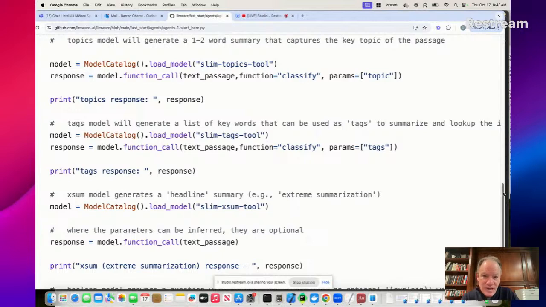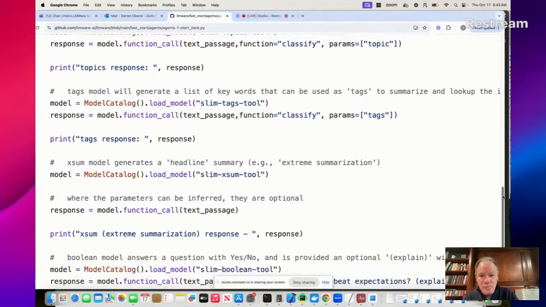Again, really simple, same formalism. You load the model, function call on the text passage. In this case, the function is classify, and the parameter that we're passing is topic. Again, you can see the output.